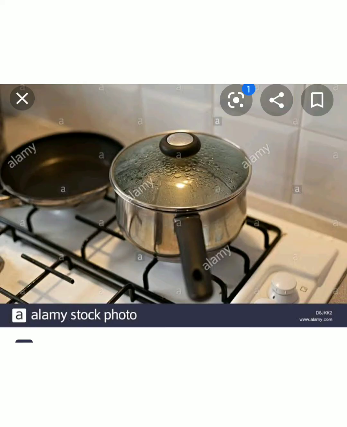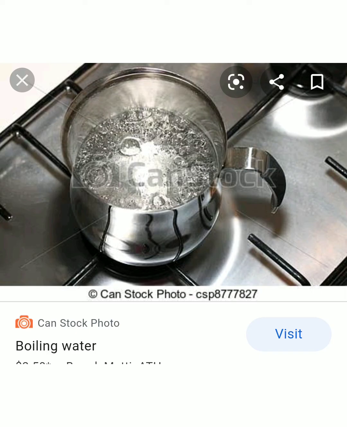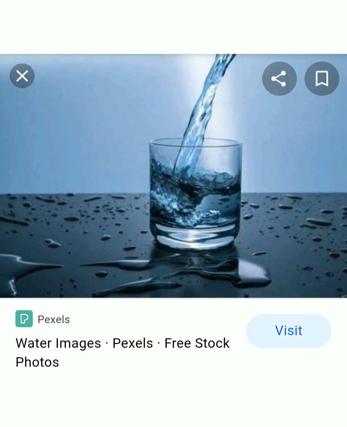Thus it becomes gas, that is steam. So in the experiment of water, ice cubes absorb heat and become water. Then on heating again, the water absorbs energy and becomes gas, that is water vapor.